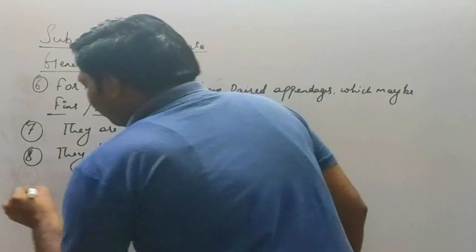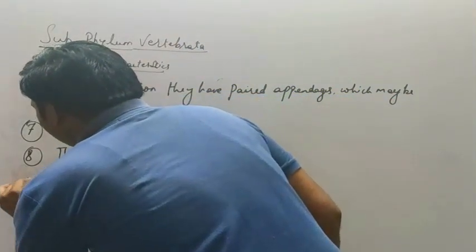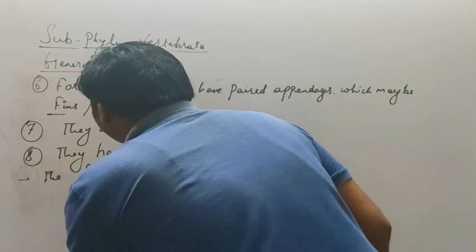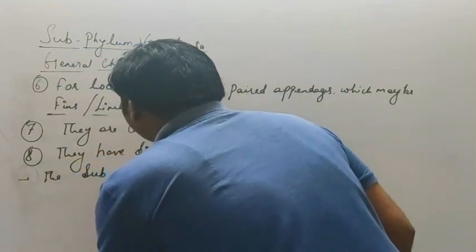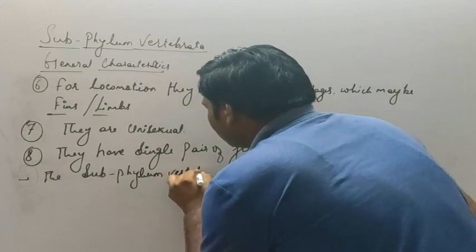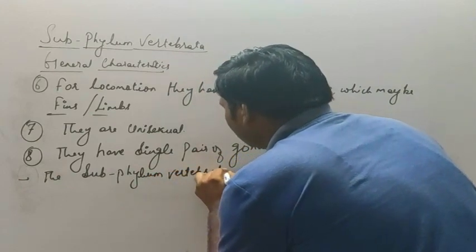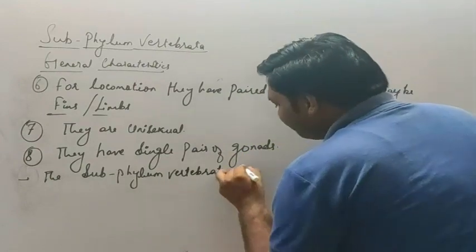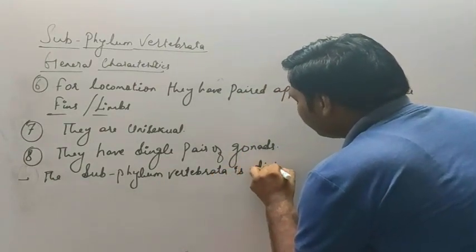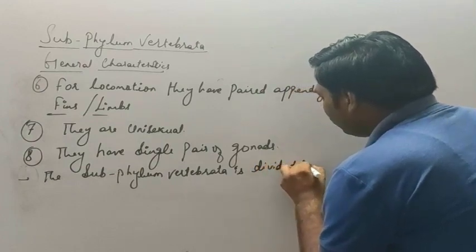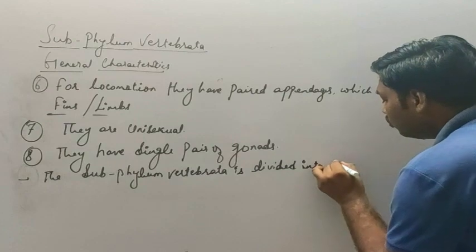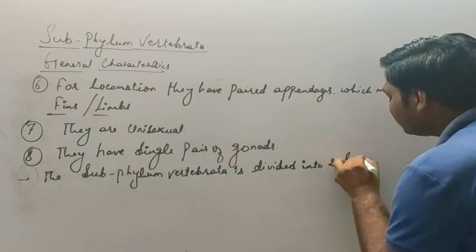So we'll write here, the subphylum Vertebrata is divided into two subdivisions.